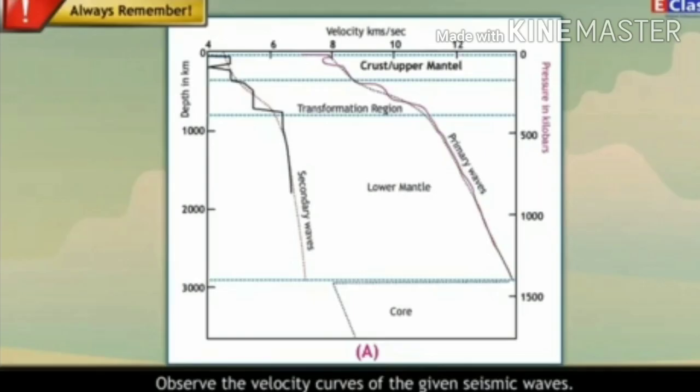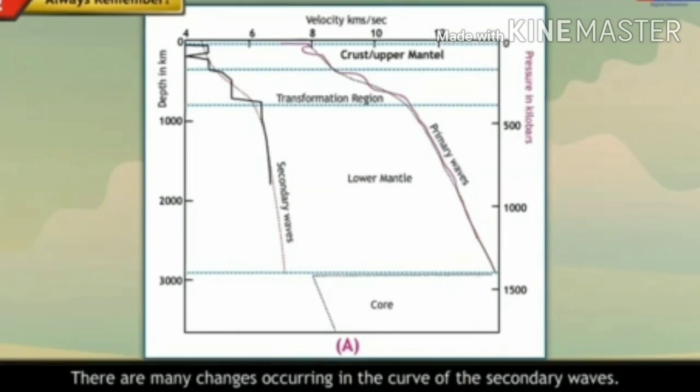Always remember, observe the velocity curves of the given seismic waves. The left curve in figure A shows the velocity of secondary, means S waves, while the curve on the right shows primary, means P waves. There are many changes occurring in the curve of the secondary waves.